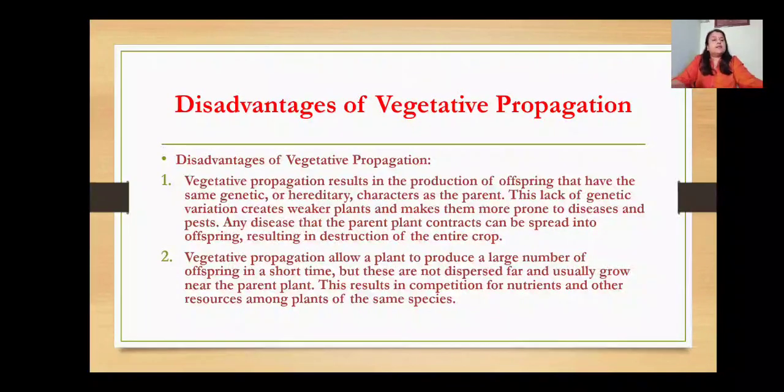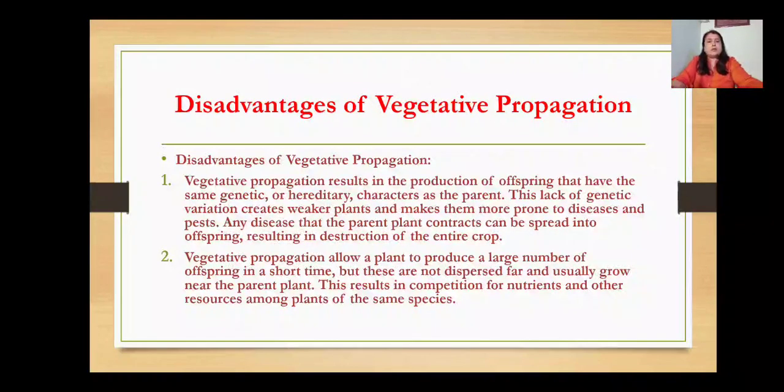Now, certain disadvantages are also there of vegetative propagation. What are they? Vegetative propagation results in the production of offspring that have the same genetic or hereditary characters as the parent. This lack of genetic variation creates weaker plants and makes them more prone to diseases and pests. Any disease that the parent plant contracts can be spread to the offsprings, resulting in destruction of the entire crop. So this is one major disadvantage of vegetative propagation.